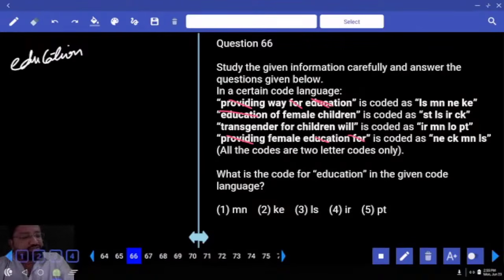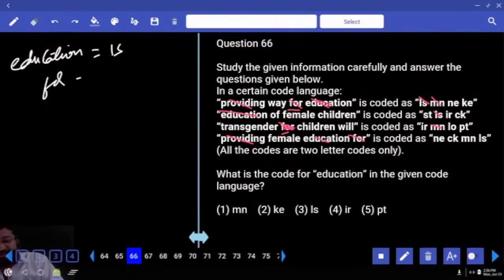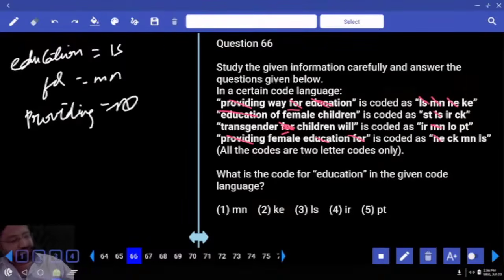In the first and second, there is only one word that is common. What is that? Education. So it should be IS. Clearly education is IS. Now, do you see for anywhere else? Yes, we see for in first and third. So what is there for first and third? MN. So automatically for equals MN. Then providing equals NE. So MN is done.